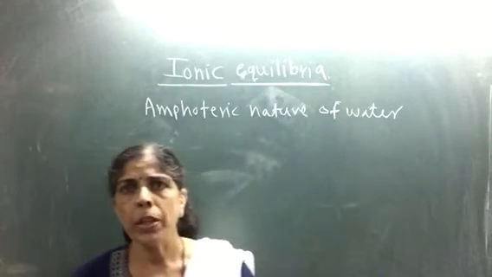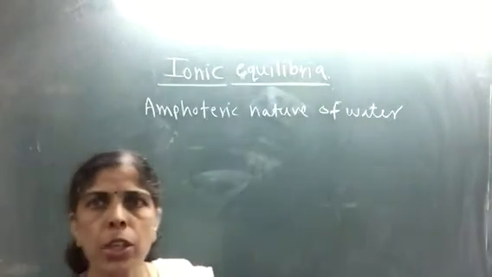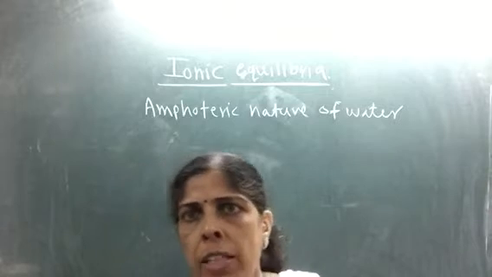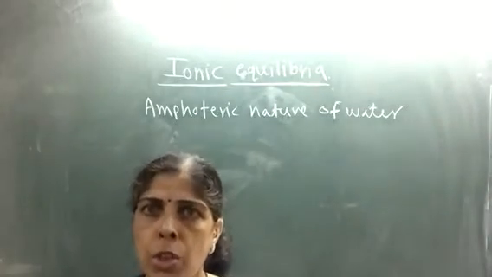Now we will proceed with the chapter on the amphoteric nature of water. What is the meaning of amphoteric nature of water? Water can act as acid and water can act as base also. That is the meaning of amphoteric nature of water.